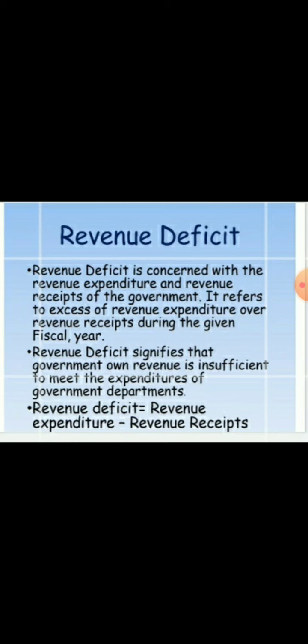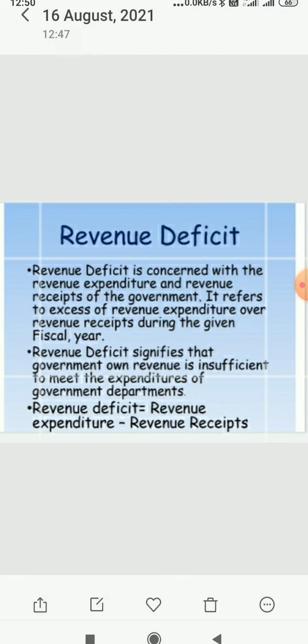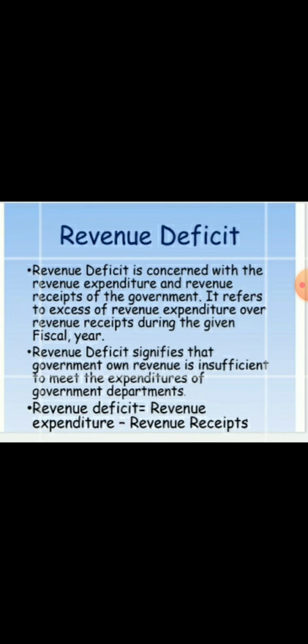Revenue deficit measures the government's negative contribution to domestic saving, that is, dissaving on the government account. In other words, it implies that the government is dissaving and is utilizing the saving of the other sectors of the economy. It tells us that revenue receipts fall short of revenue expenditure. Its significance: the government has to make up the shortfall from capital receipts through borrowing or through the sale of assets. So revenue deficit results in either an increase in the liability of the government or a reduction in its assets.